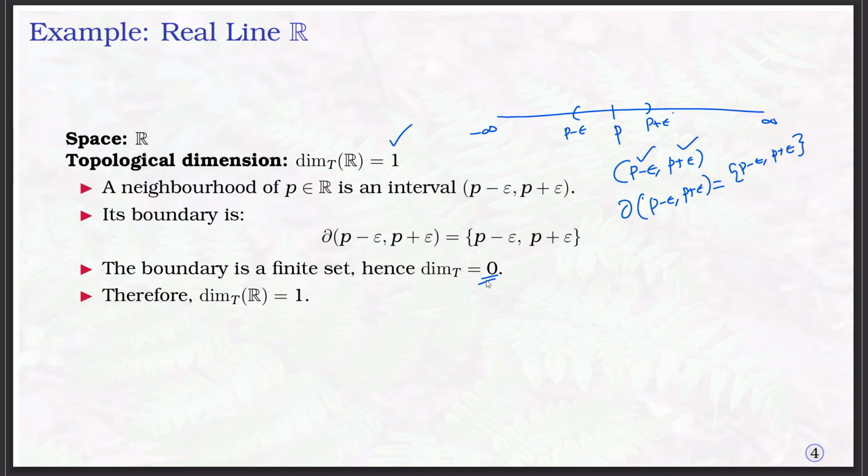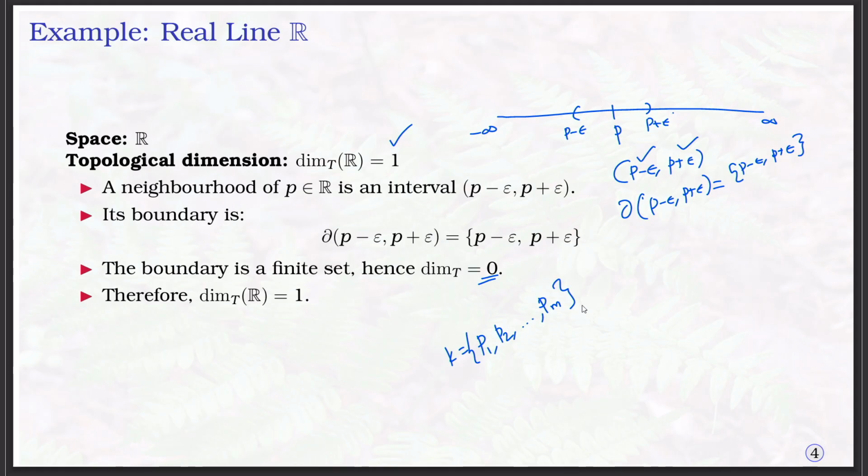Now the question is how we say the dimension of a finite set is 0. We can take any set, maybe in R^n, say K equal to a finite set with elements P1, P2 up to Pm, only a finite number of elements.